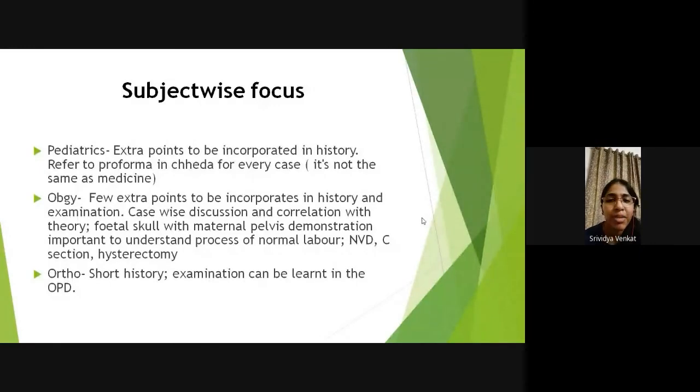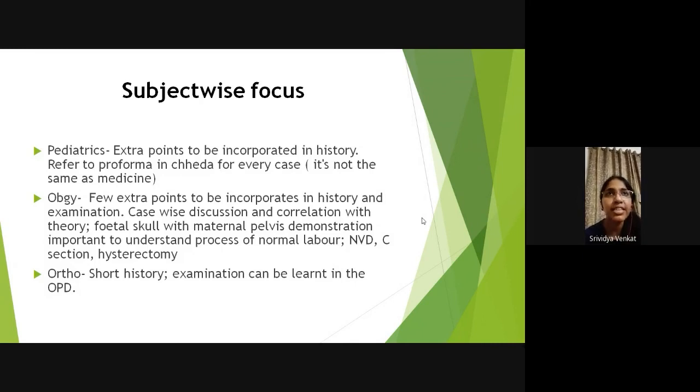So be smart when you're presenting your case. Don't try and meander into things which are not important. Then in obs gynae, of course, I'm myself having my third rotation right now, and I'm not the best person to tell you about obs gynae. But I can definitely tell you this, that go and see normal vaginal delivery, go and see C-section, go and see certain important surgeries like hysterectomy.